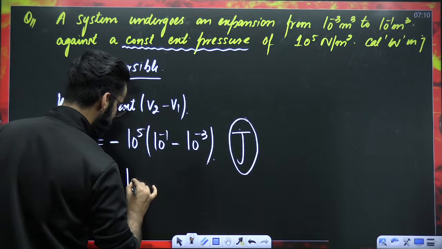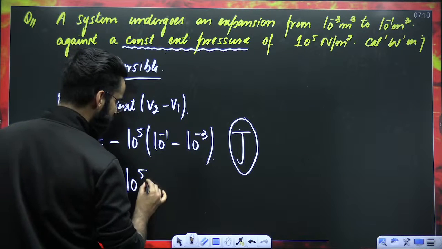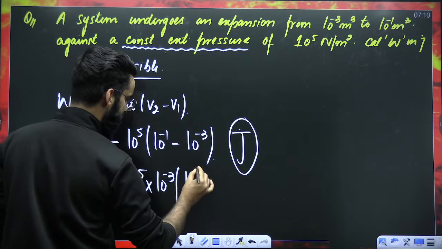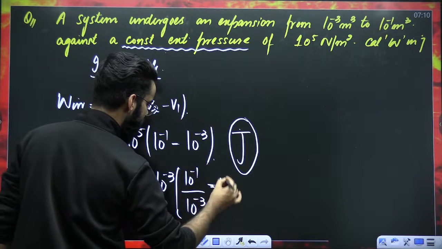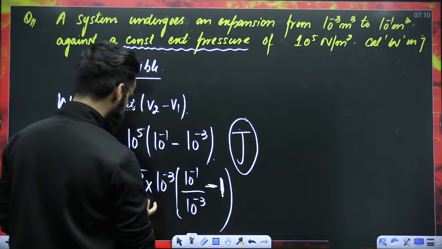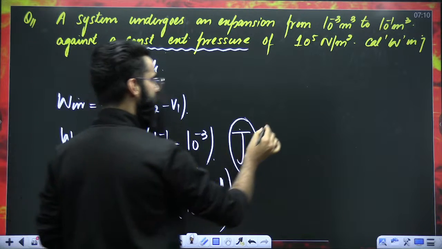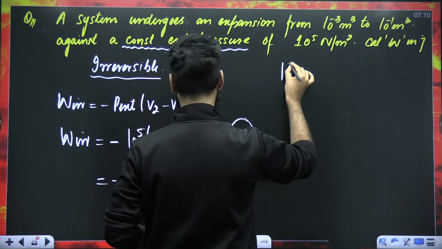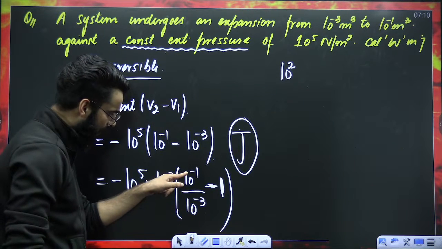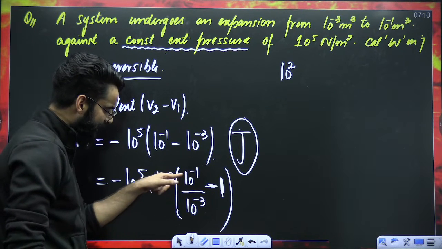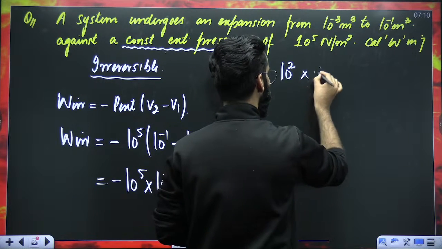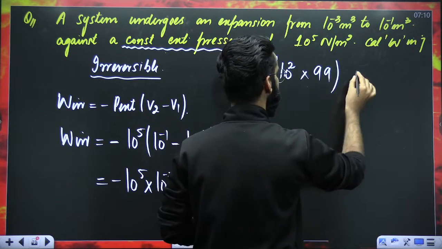This is going to be 10 raised power 5. Now, if I take 10 raised power minus 3 common, it's going to be 10 raised power minus 1 divided by 10 raised power minus 3, minus 1. I took 10 raised power minus 3 common. Now 10 raised power minus 3 times 10 raised power 5 makes it 10 raised power 2, and 10 raised power minus 1 divided by 10 raised power minus 3 becomes 10 raised power 2, that is 100. 100 minus 1 is 99. So this is the final answer: 99 into 10 raised power 2 joules.